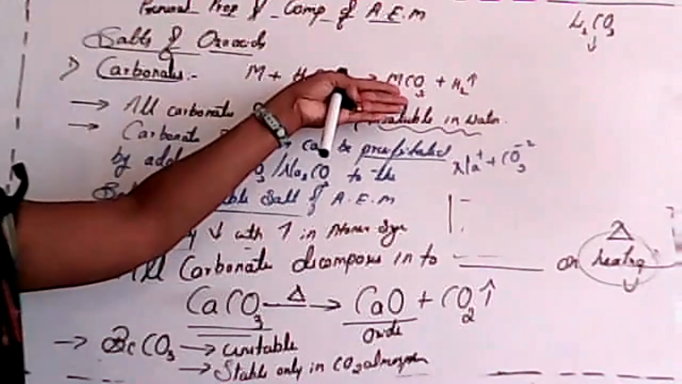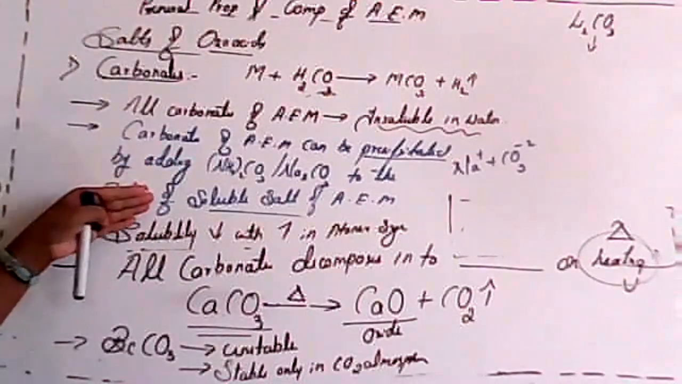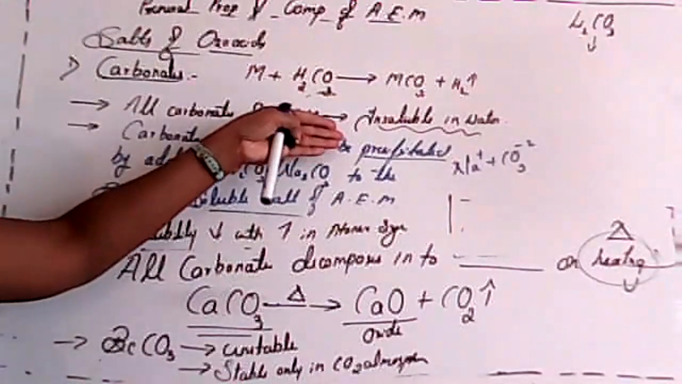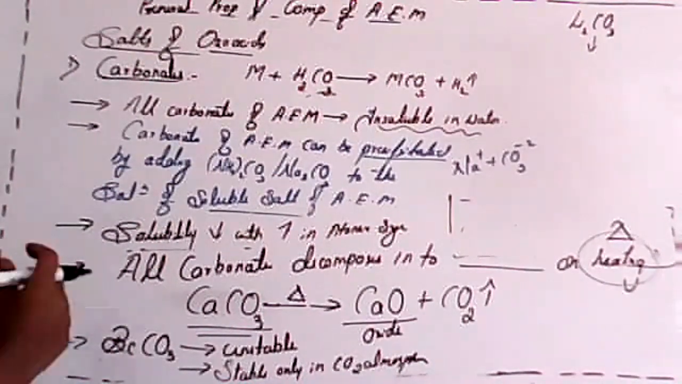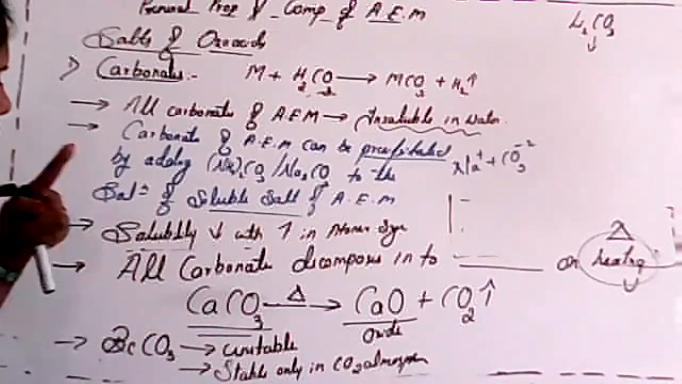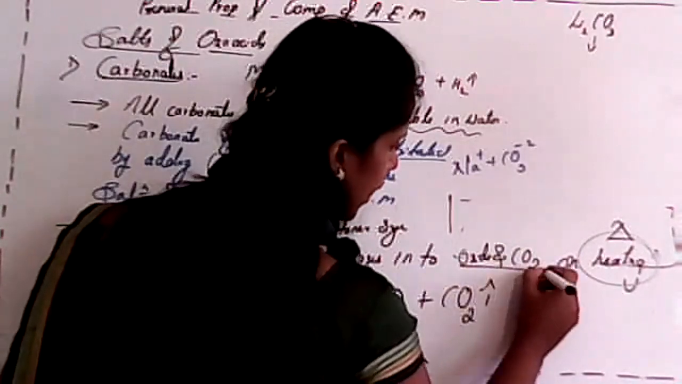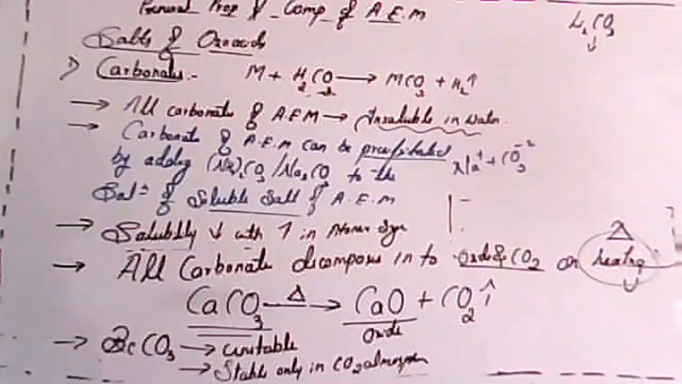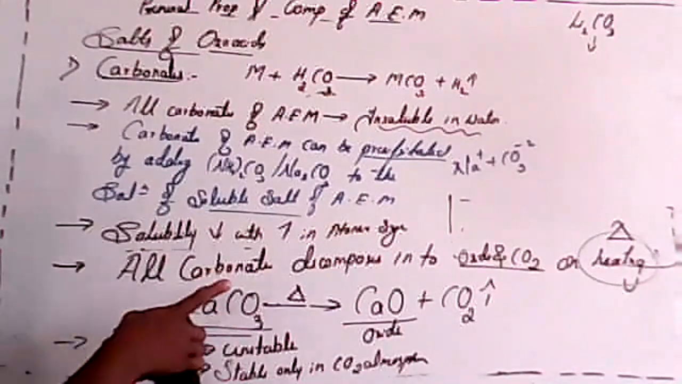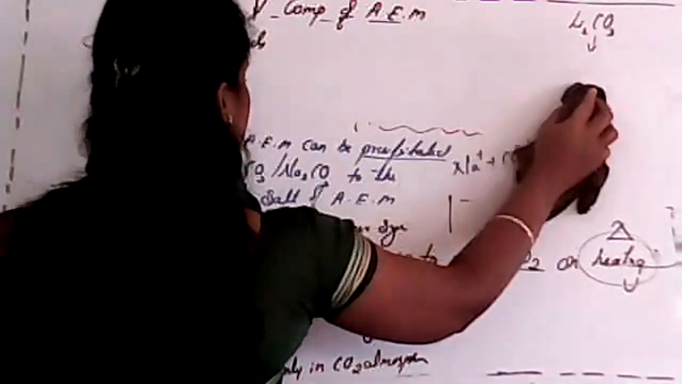First thing, metal reacts with H2CO3 to form metal carbonate, but we form it by an indirect method. All carbonates of alkaline earth metals are insoluble in water, and solubility decreases down the group, with increasing atomic size. Solubility decreases means less soluble. Then all carbonates decompose into oxides and carbon dioxide on heating. And last thing, beryllium carbonate is also unstable, but it has somewhat small stability only when it is kept in an atmosphere of carbon dioxide.